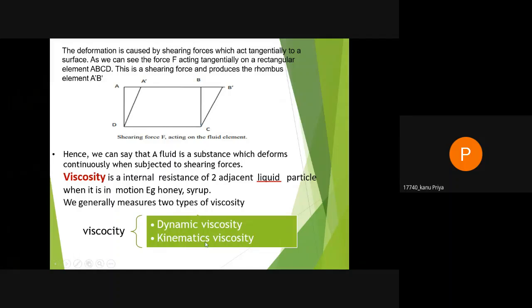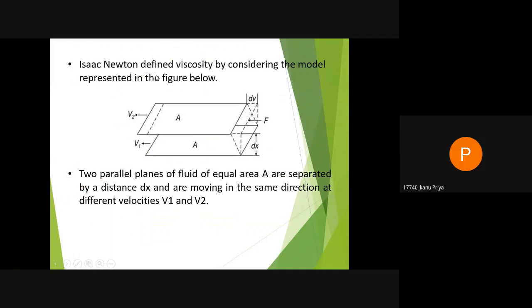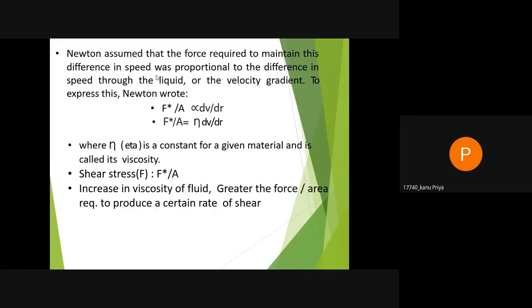We generally measure two types of viscosity: dynamic viscosity and kinematic viscosity. Isaac Newton was the first to define viscosity by considering the model represented in the figure below. Two parallel planes of liquid of equal area A are separated by distance dr and are moving in the same direction at different velocities v1 and v2. Newton assumed that the force required to maintain this difference in speed was proportional to the difference in speed through the liquid, or a velocity gradient.